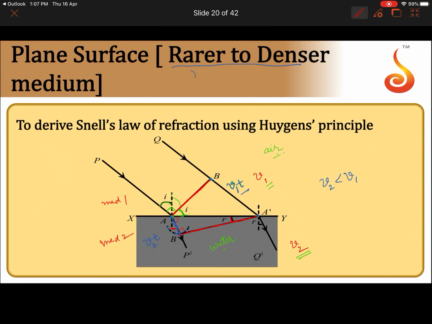Now what we get here, this one is the refracted wavefront. So this is the incident wavefront, and this is your refracted wavefront. With this much construction, we came to know what i and r are in our procedure here.